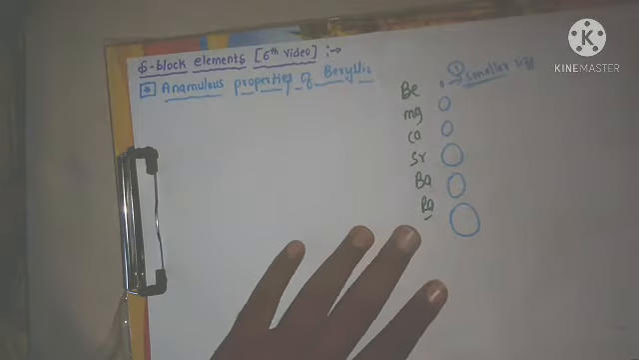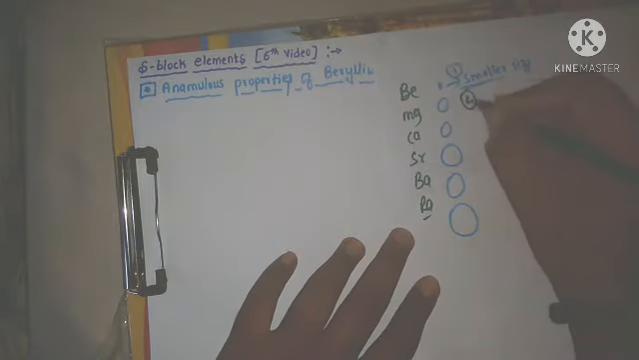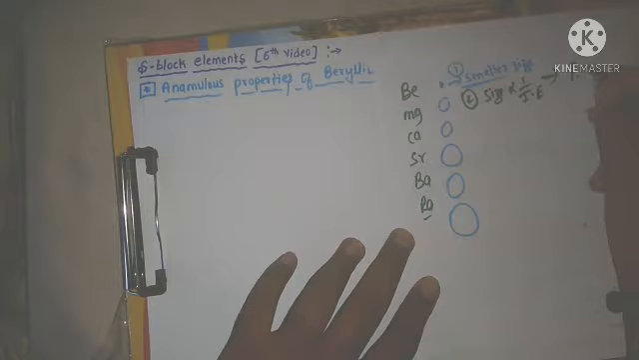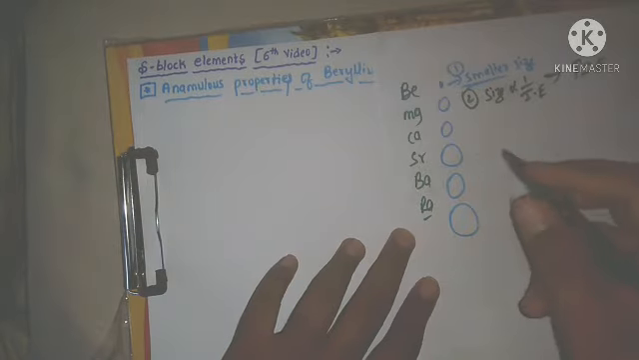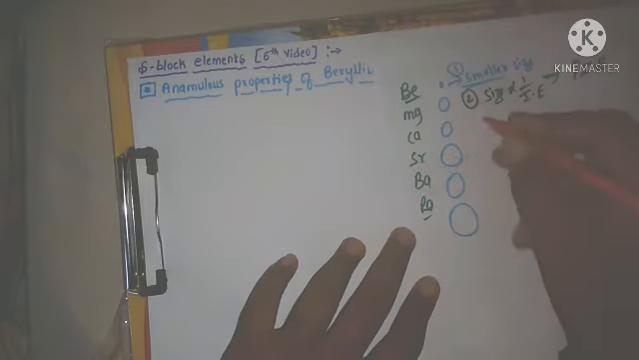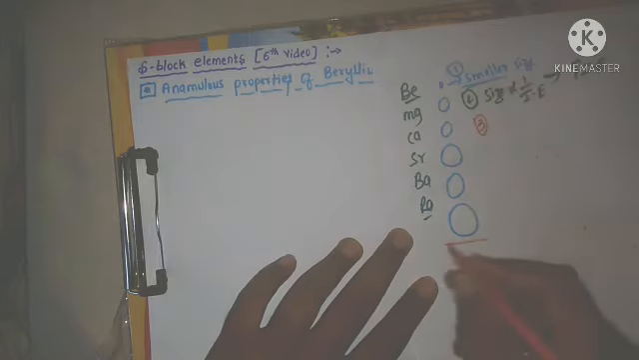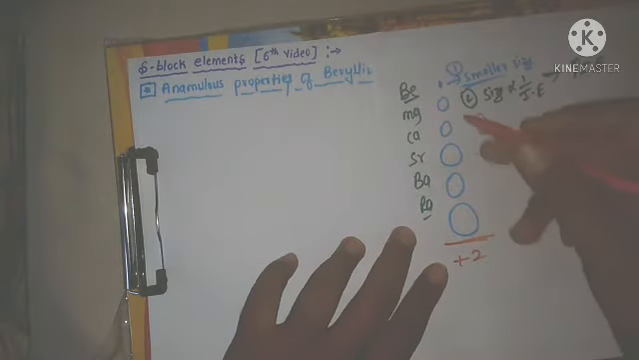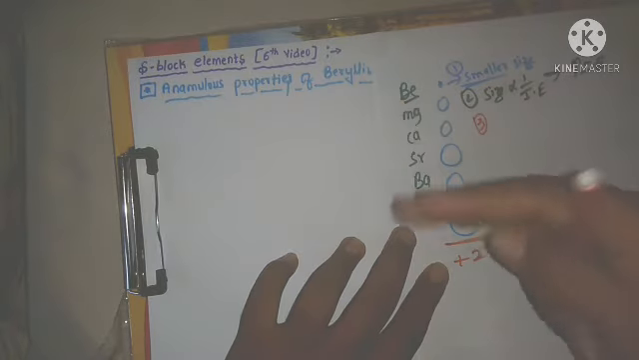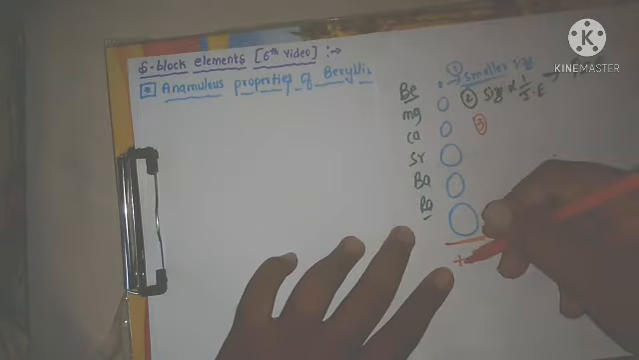The first reason is smaller size. The second one: size is inversely proportional to the ionization enthalpy, so smaller size means very high ionization enthalpy. The second reason is very high ionization enthalpy. Therefore beryllium shows the anomalous properties. And the third one is, all are having the same charge, that is +2. All have the same number of valence electrons, 2 valence electrons. If it loses the 2 valence electrons, what will be the charge? +2 charge.